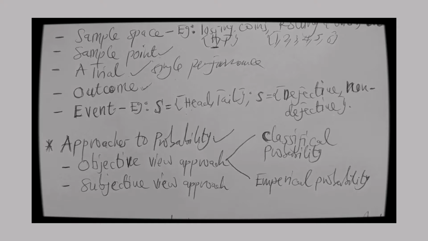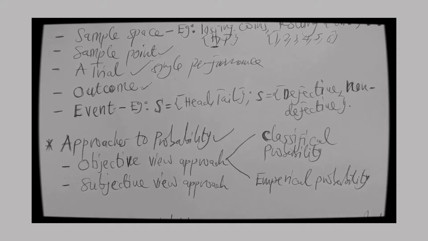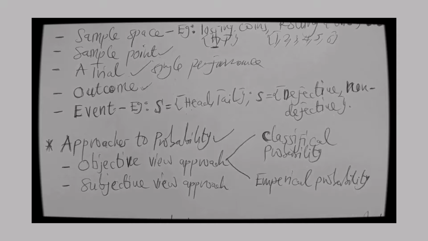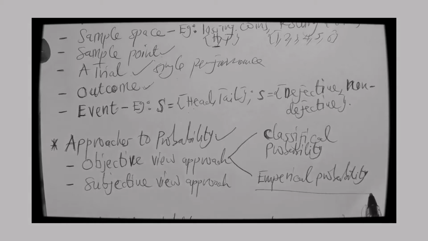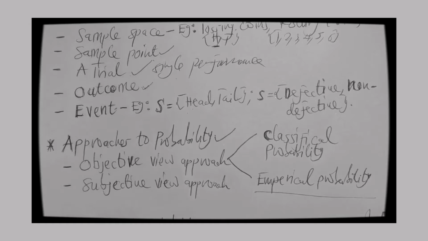Please listen very carefully. The probability of an event occurring now is based on the frequency of an event that has occurred in the past. That's what will give us what we call an empirical probability. Let's take note, please.